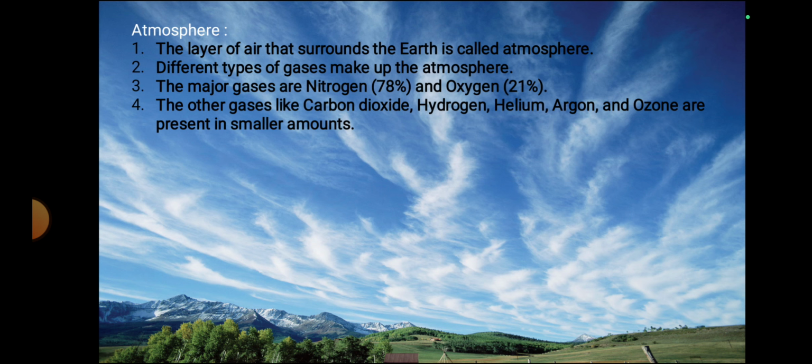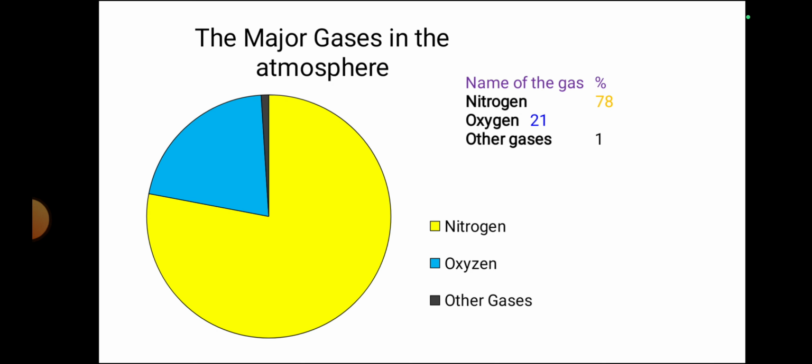Atmosphere. The layer of gases that surrounds the Earth is called atmosphere. Different types of gases make up the atmosphere. The major gases are nitrogen and oxygen. Nitrogen has 78% and oxygen has 21%. The other gases like carbon dioxide, hydrogen, helium, argon, and ozone are present in smaller amounts in the atmosphere. If there is no atmosphere, life cannot be possible on the Earth.